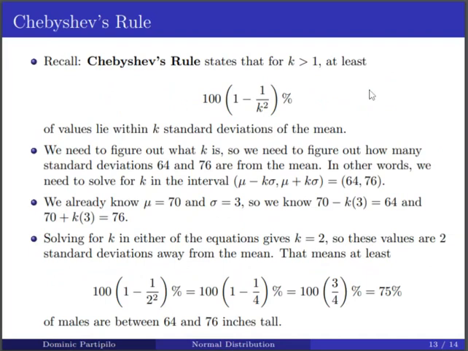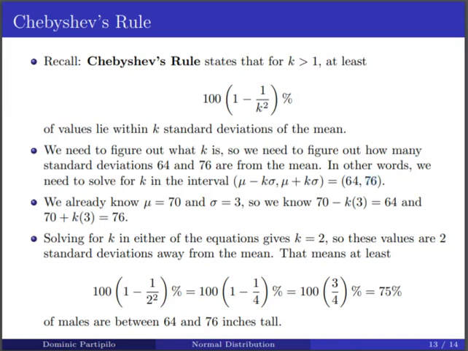Remember that Chebyshev's rule says that for k greater than 1, at least this much percent of values lie within k standard deviations of the mean. So we need to figure out what k is. In other words, we need to figure out how many standard deviations 64 is away and how many standard deviations 76 is away from the mean. We need to solve for k in this interval, which was 64 on the lower side and 76 on the higher side.